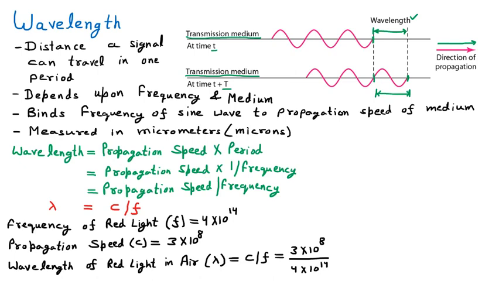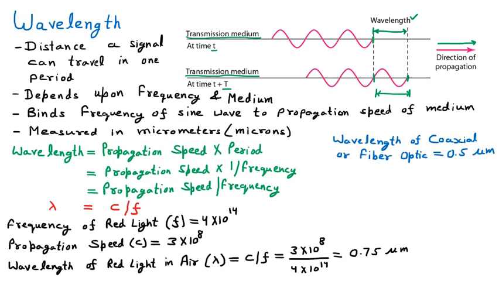The result is 0.75. We must know one thing: the wavelength in coaxial cable or optical fiber cable is equal to 0.5.